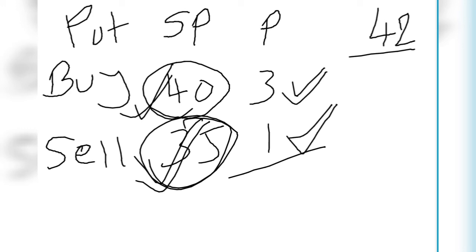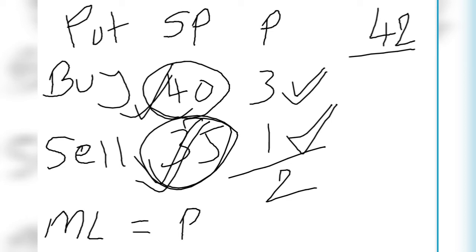So what is the loss of this strategy? It is rupees 2. So we can formulate it: maximum loss is equal to premium paid less premium received.